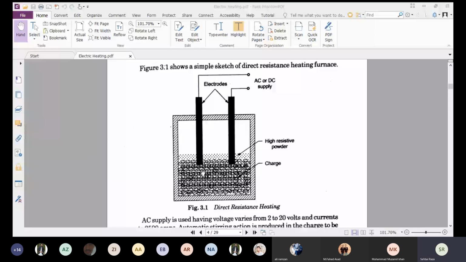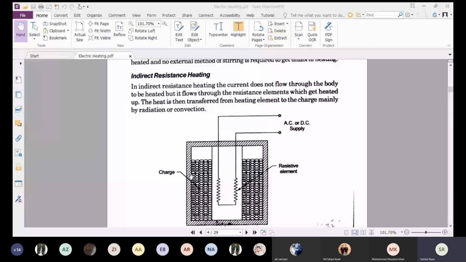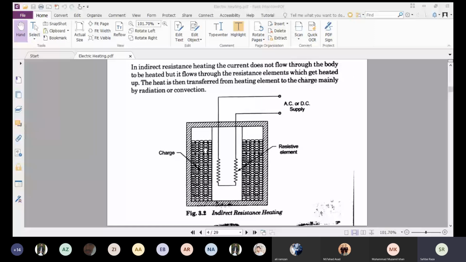Now we will move towards indirect resistance heating. In indirect resistance heating, the current does not flow through the body to be heated, but it flows through the resistive element, which gets heated up. The heat is then transferred from the heating element to the charge, mainly by radiation or convection. From the figure it becomes very clear that in this indirect resistance heating there are three chambers: chamber number 1, chamber number 2, chamber number 3.